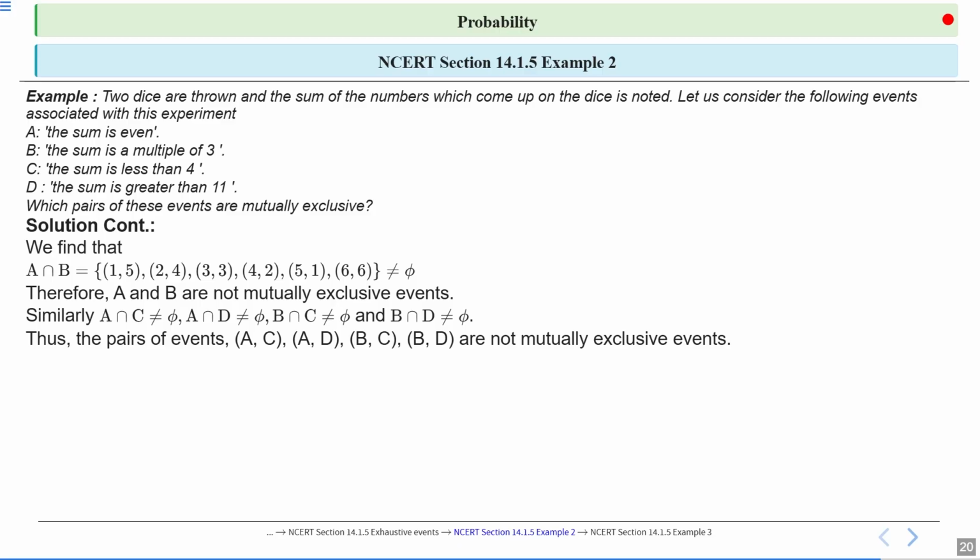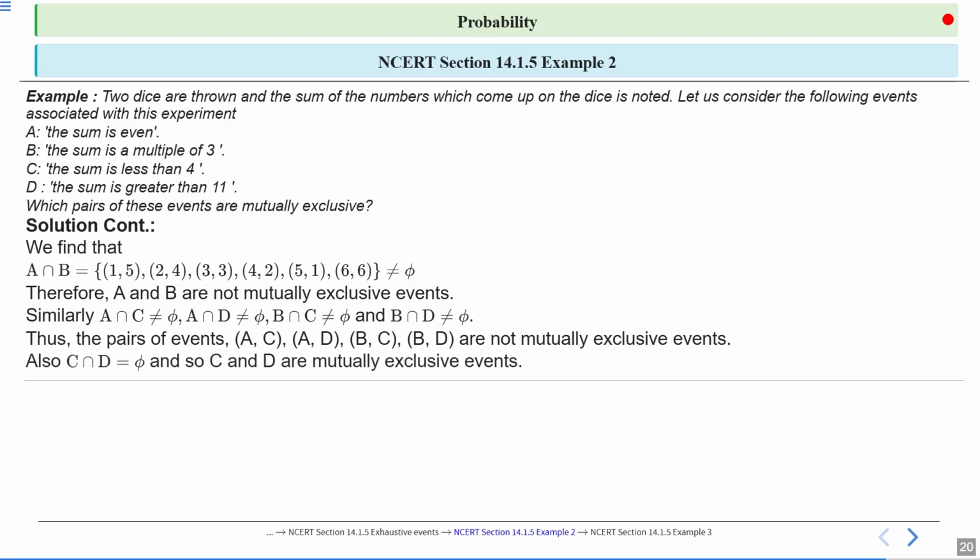So students, try to find A intersection C, A intersection D, B intersection C, and B intersection D. And now you can easily find C intersection D. In C intersection D, there is no common element, so C intersection D is the empty set. So C and D are mutually exclusive events. Clear? Now let us move on to the next example.